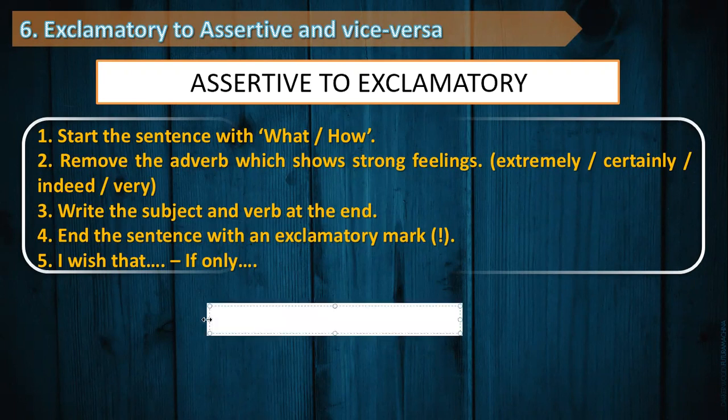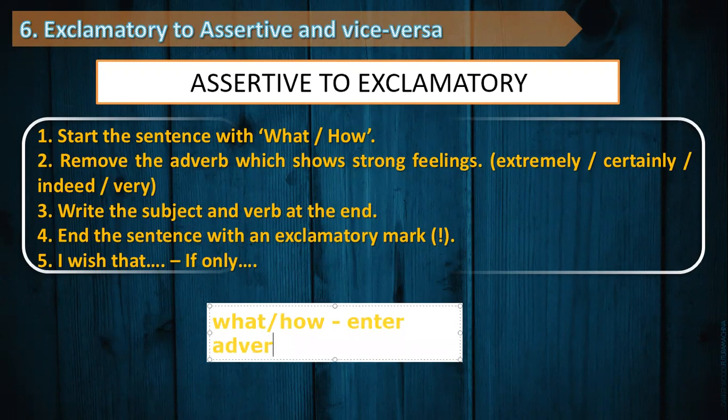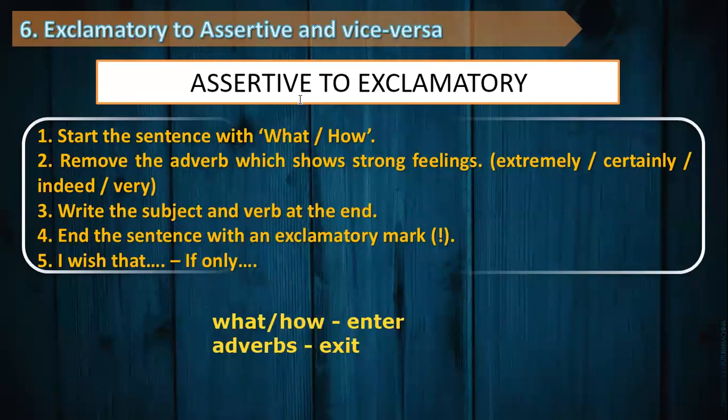Always remember, in assertive to exclamatory change, what or how are going to enter the sentence, while adverbs like extremely, certainly, indeed, and very are going to exit. If you keep these two concepts in mind, certainly your entire concept of change will become easier.